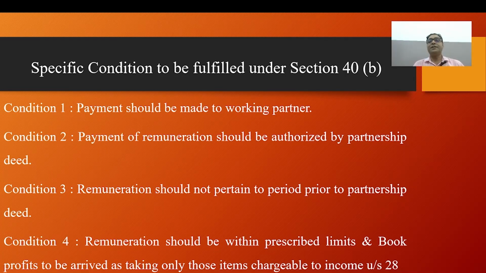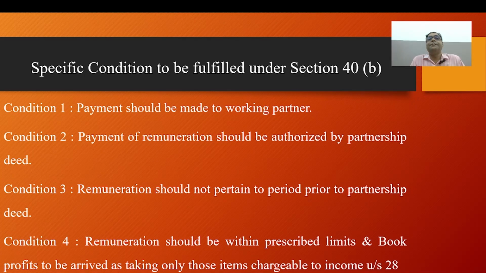Remuneration should be under the conditions of section 40 clause B. And the last condition is the fourth condition. Remuneration should be within prescribed limits, and book profit is to be arrived at by taking only those items chargeable to income under section 28, business or profession, and allowing only permissible deductions.